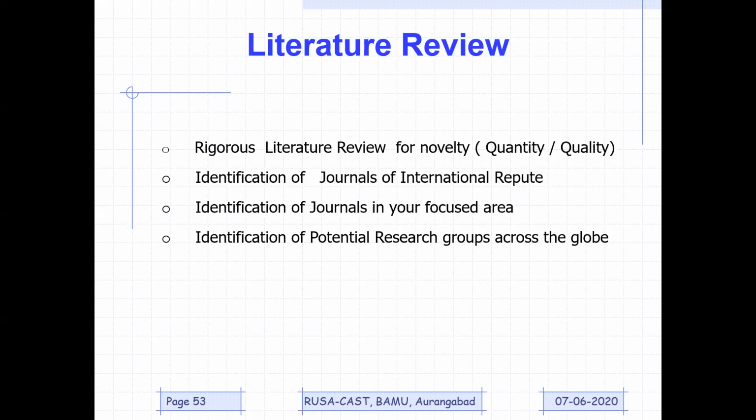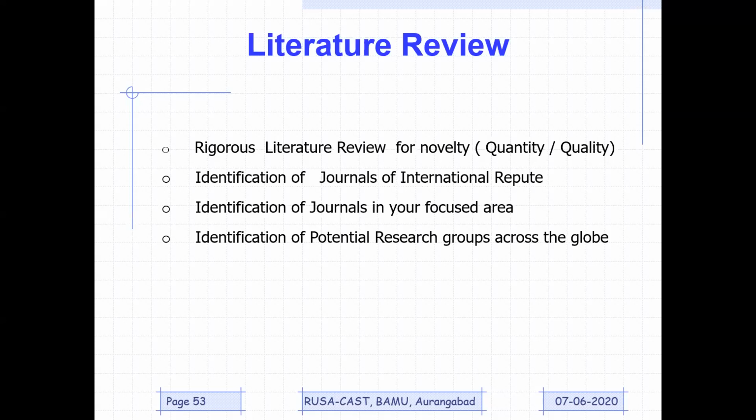But the most important point is, whatever journal you have chosen, what is the percentage of articles from your focus area being published in that particular journal?